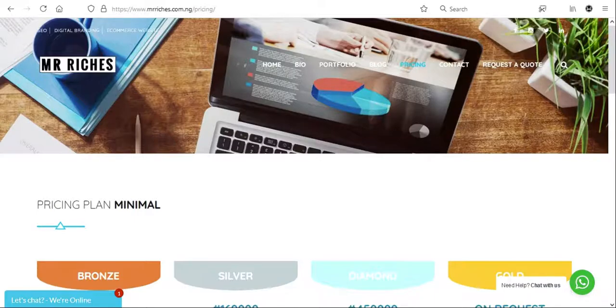Now, pricing is not static. It has to be dynamic. It has to be flexible. So this is just a guide, please. It is just a guide.